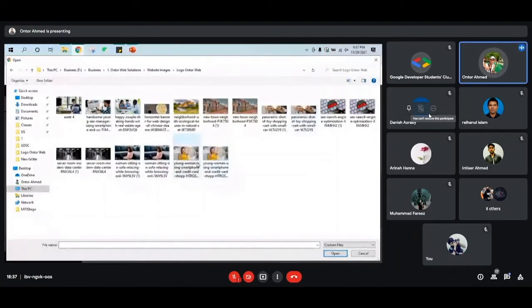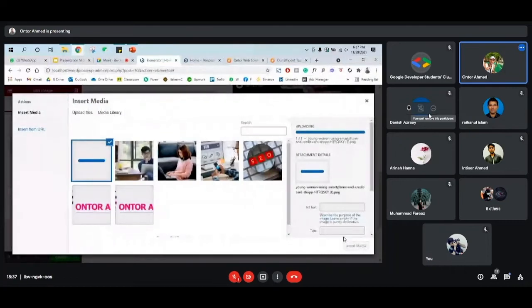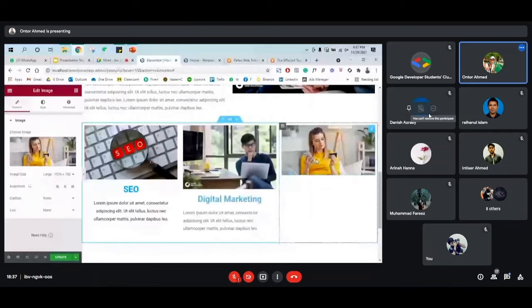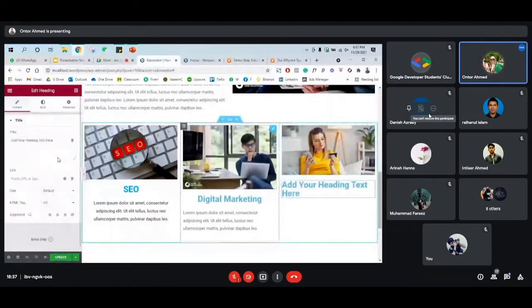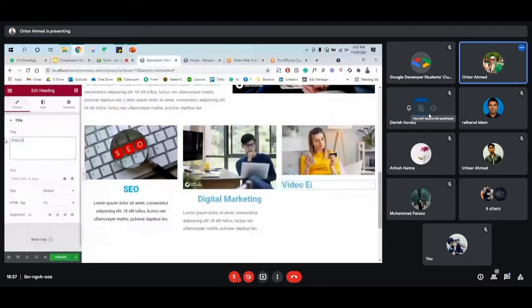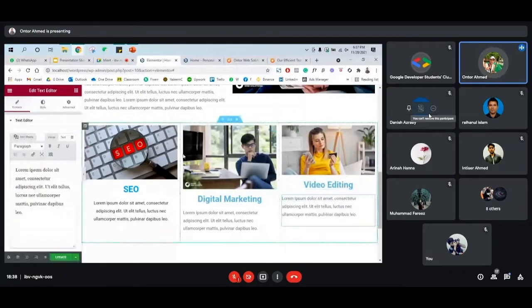So let's say this one is for another, and this is we can do video editing. You can make it center and then text editor. So basically all of this.